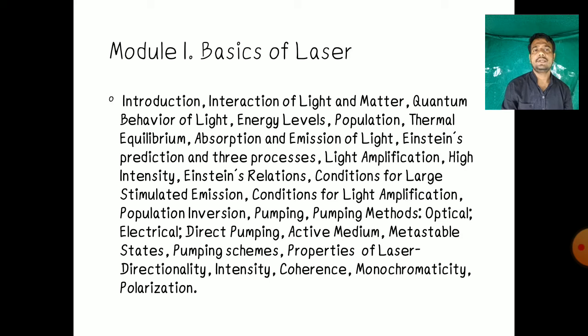Next is light amplification. What is meant by light amplification? Next article, high intensity. Then Einstein's relations. Einstein's relation is nothing but the relation between the transition probabilities of lower to excited state and excited state to the ground state. That is called Einstein's relation, that we will see in Einstein's relation. Next article is the condition for large stimulated emission. Then the condition for large light amplification.